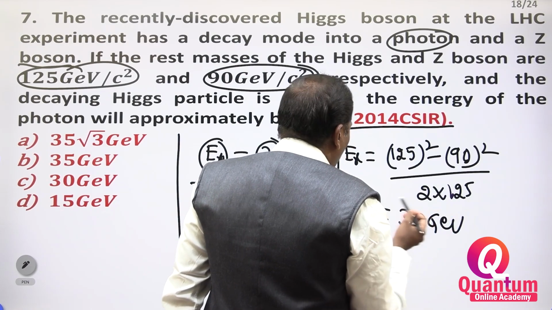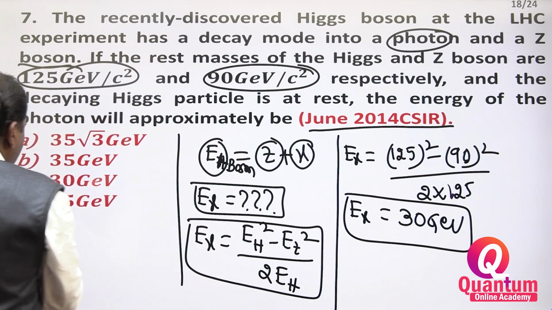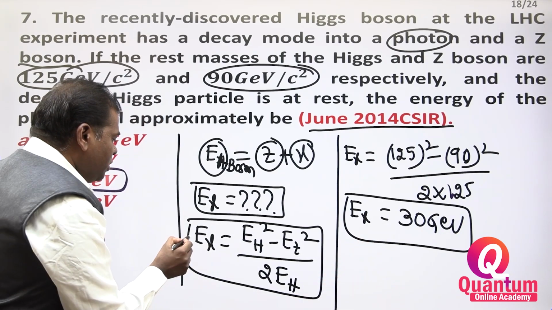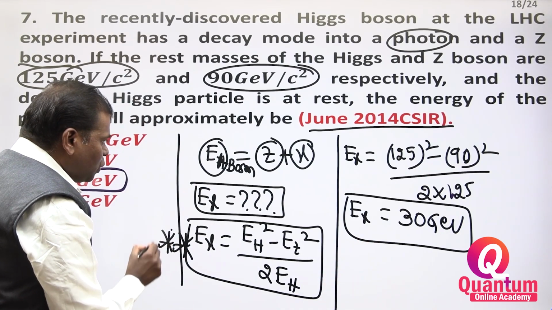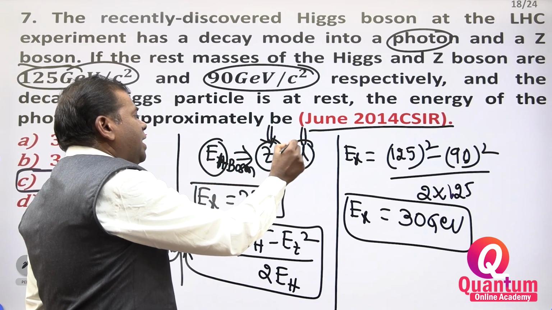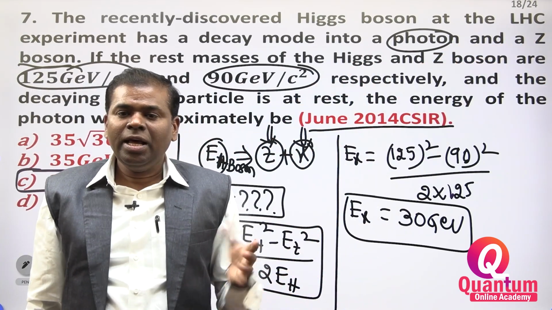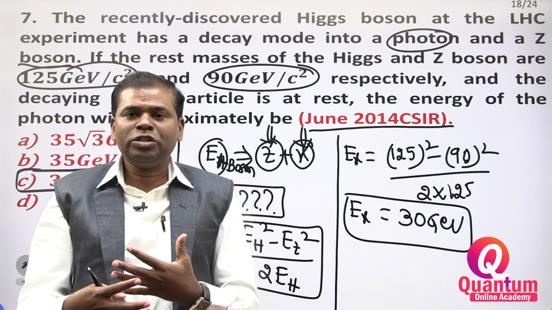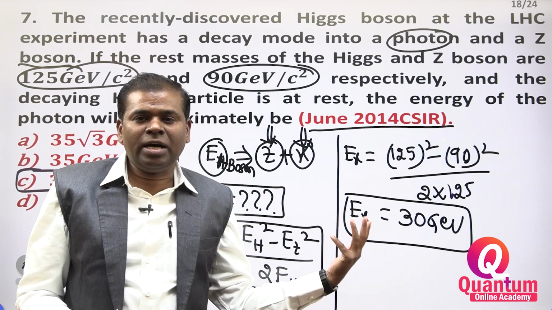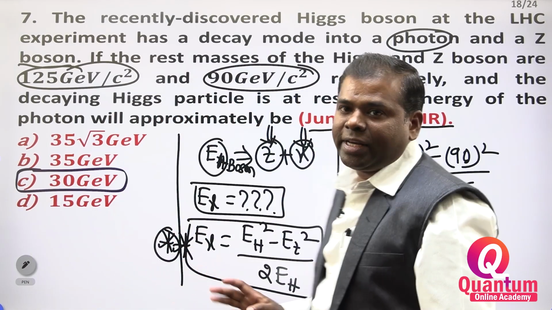You get 30 GeV. This is E gamma. This is very, very important. You have to use this formula: Higgs boson decays into Z boson and gamma particle, in the Large Hadron Collider experiment. This question belongs to particle accelerators and detectors. This question also belongs to relativistic kinematics.